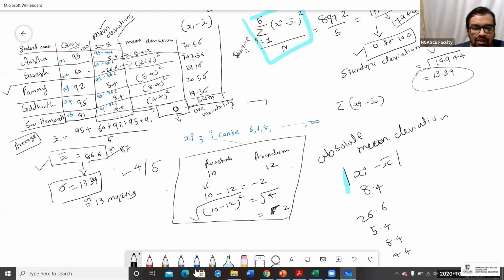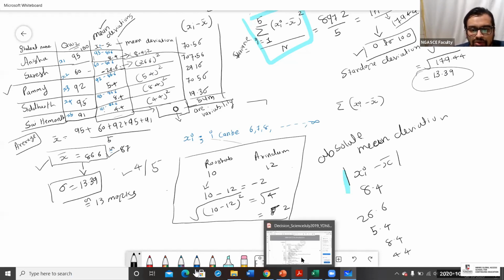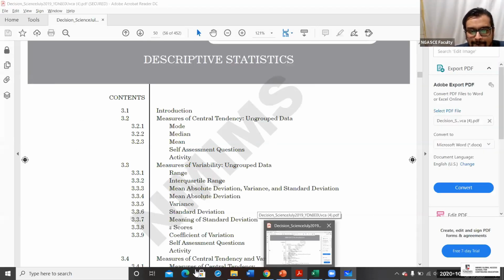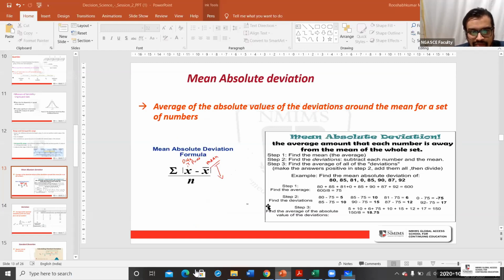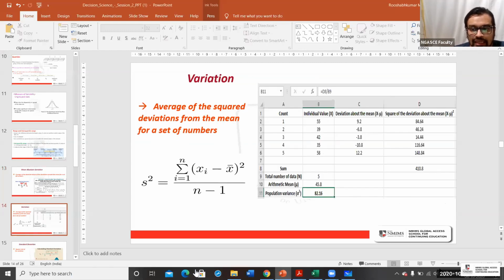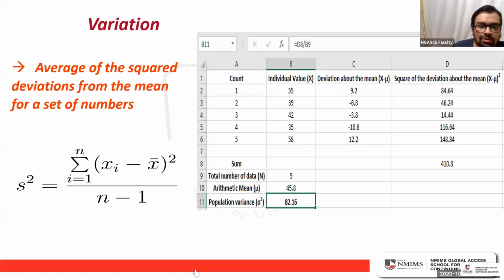Now let me talk about the case of sample. This is going to be a formula. In case of sample, this is the sign of variance. Variance is denoted by S square.